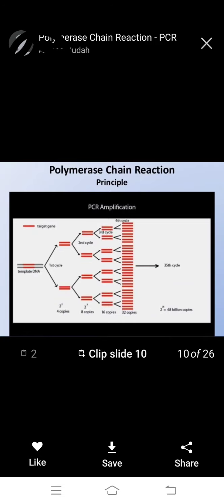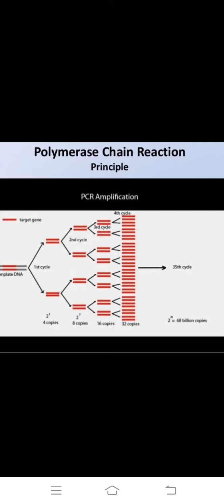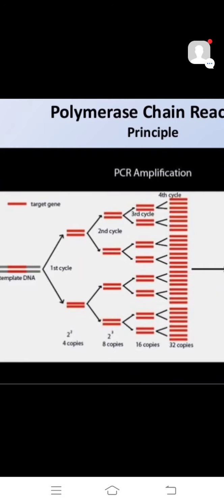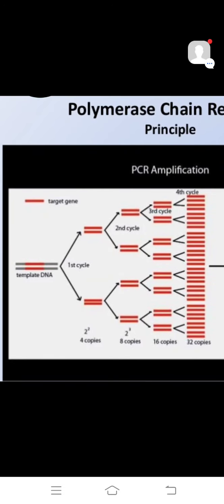Next, the polymerase chain reaction principle is PCR amplification. Amplification means making many copies. First we observe the target gene in red, the template DNA. The first cycle gives 2 squared, that is 4 copies.